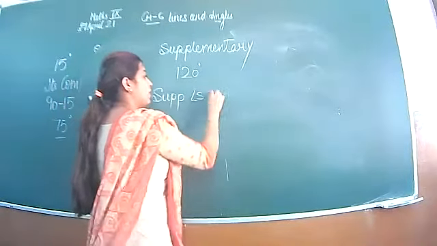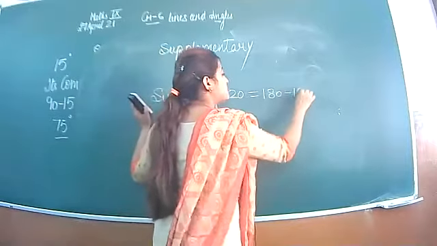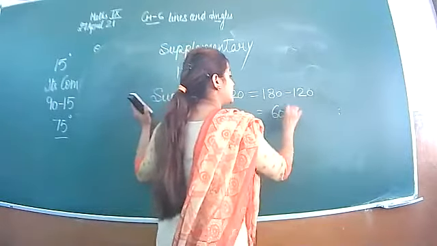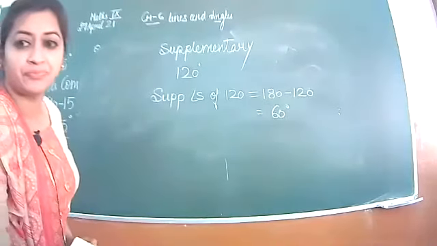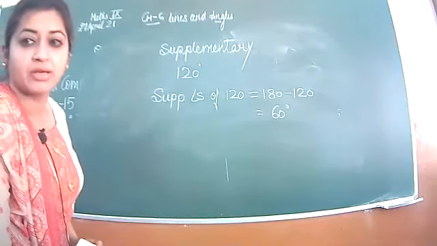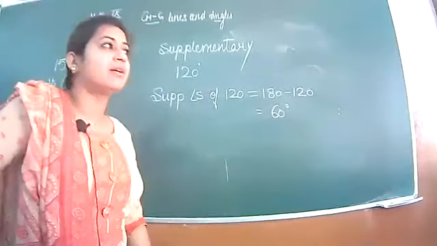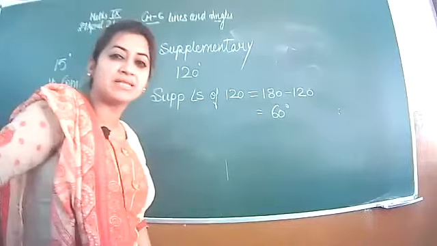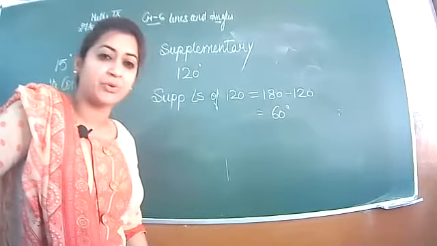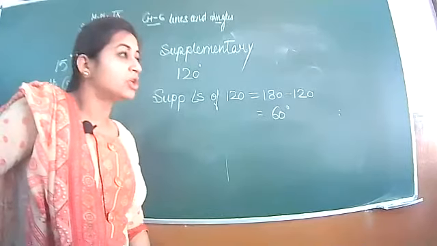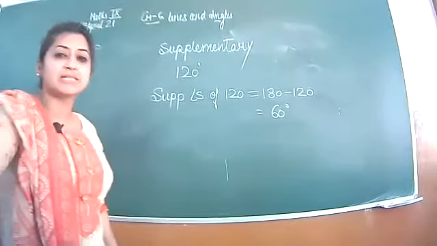The supplementary angle of 120 is 180 minus 120, that is 60 degrees. Is it clear, beta? So complementary angles together make their sum 90, and supplementary angles have their sum as 180 degrees. So there are questions based on this, which we will do shortly. Few more concepts are there.